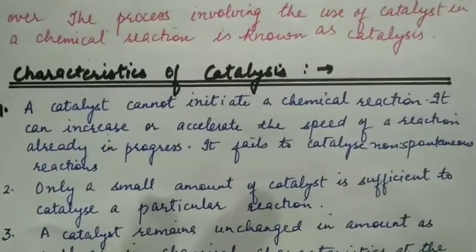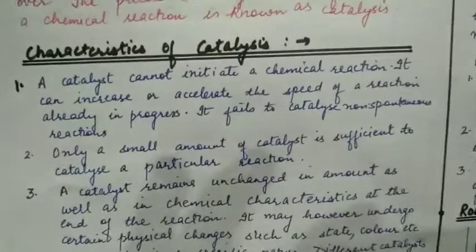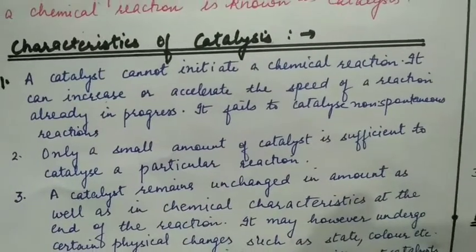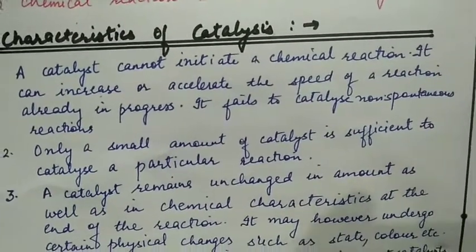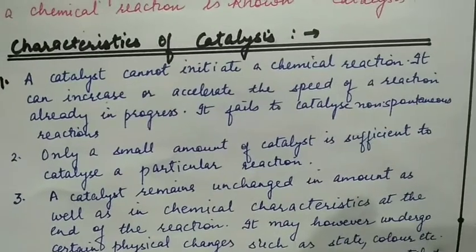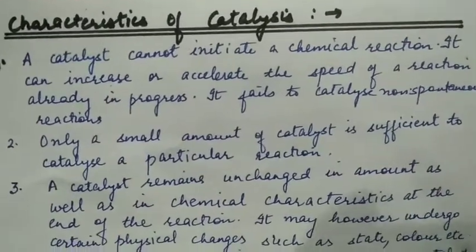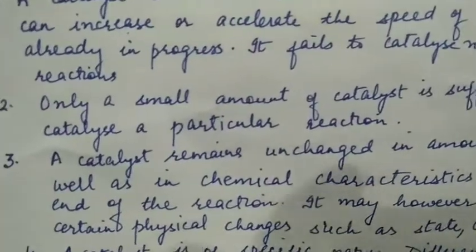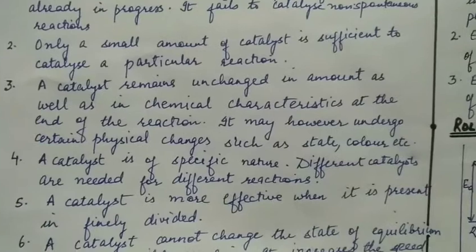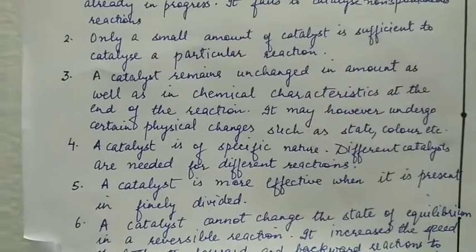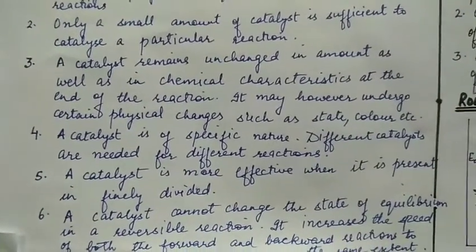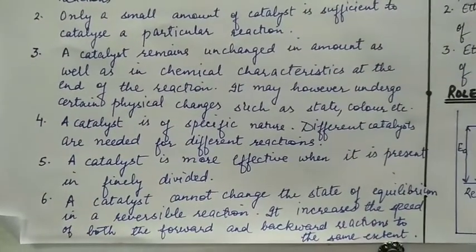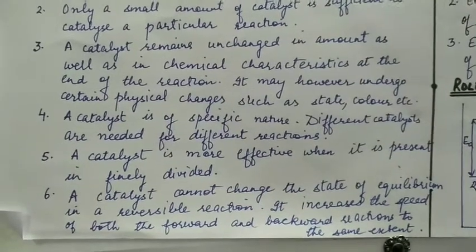Characteristics of catalysis. A catalyst cannot initiate a chemical reaction. It can increase or accelerate the speed of the reaction already in progress. It fails to catalyze a non-spontaneous reaction. Only a small amount of catalyst is sufficient to catalyze a particular reaction. A catalyst remains unchanged in amount as well as in chemical characteristics at the end of the reaction. It may, however, undergo certain physical changes such as state, color, etc.